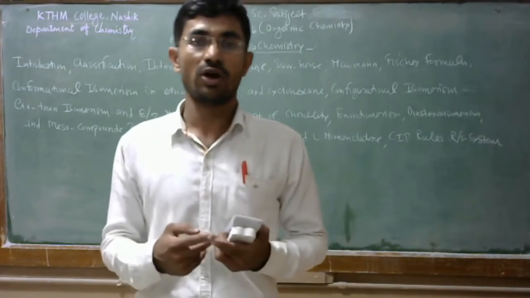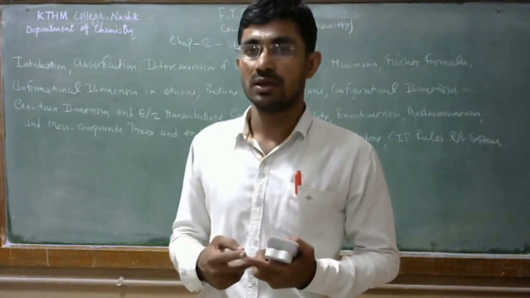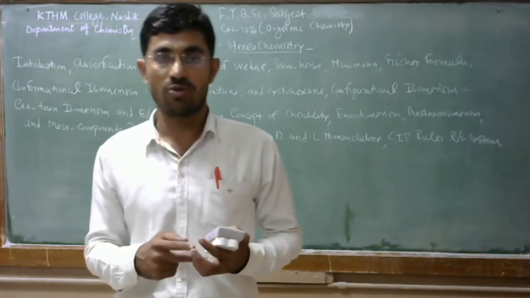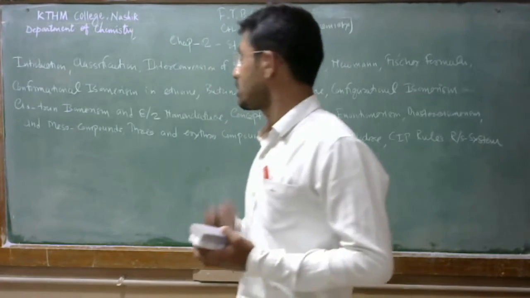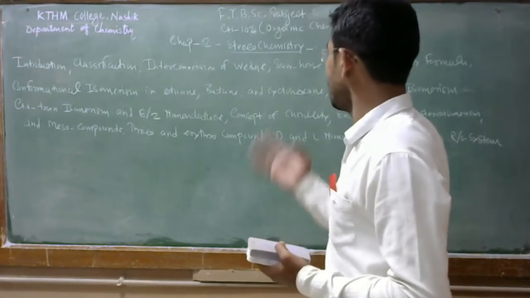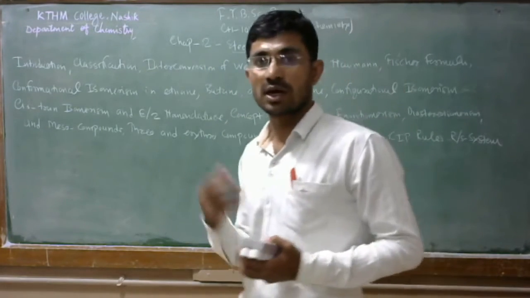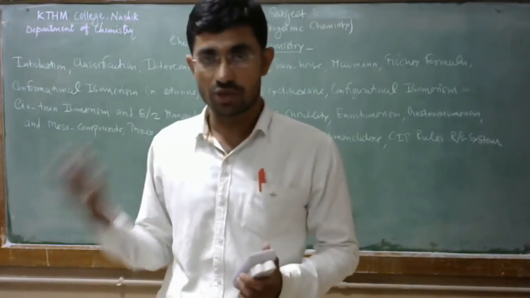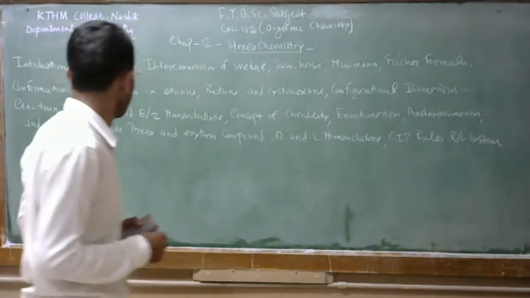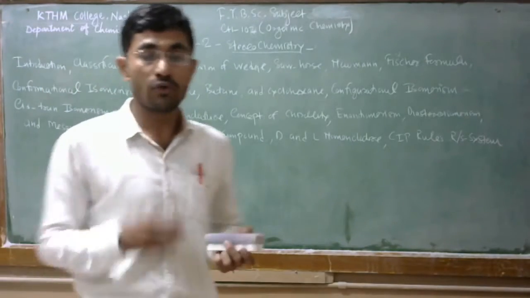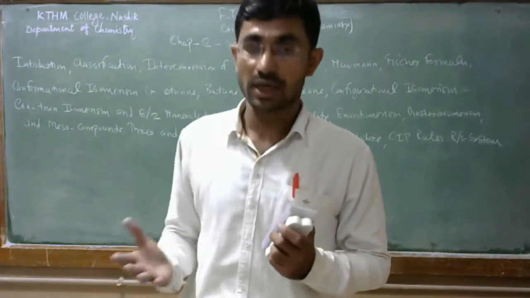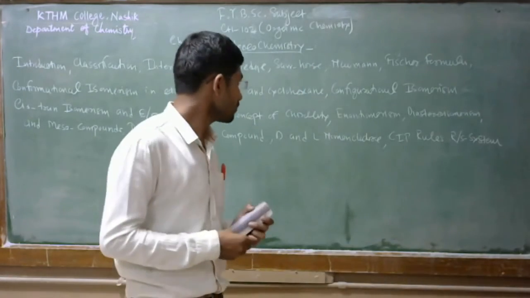It is the dash and wedge formula, then Fischer projection, Newman projection formula, and Sawhorse formula. So this thing also we are going to learn here. Then stereoisomers are classified into two types, that is the conformational isomers and configurational isomers. So conformational isomers in open chain compound we are going to learn first, that is ethane, then butane, and in cyclic compound also, cyclohexane.